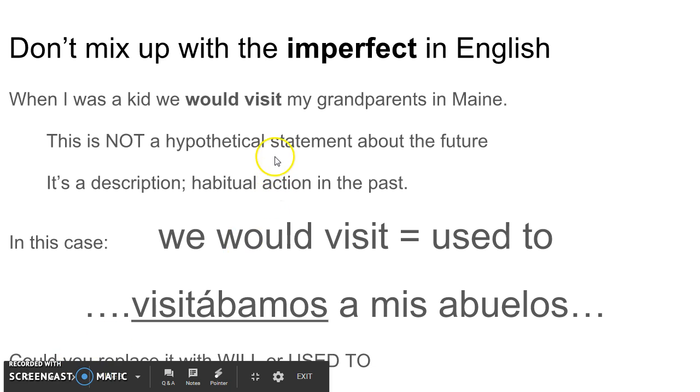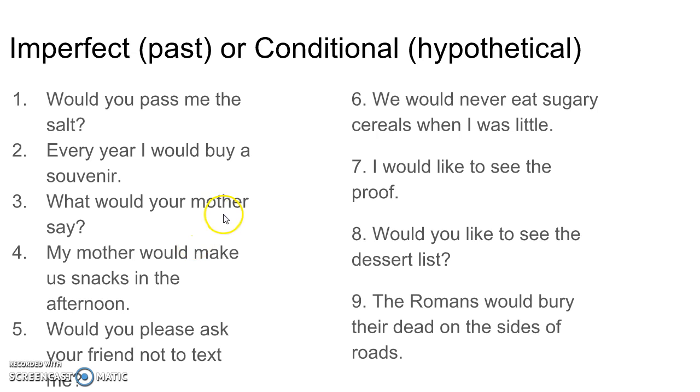So you can almost ask yourself, if you're trying to decide between the imperfect or the conditional, could I replace it with "will," or could I replace it with "used to"? Take a couple minutes, look through the sentences you see in front of you. Can you replace it with a will or a used to? If you can replace it with a will, then it's conditional because it's a hypothetical statement about the future. If you can replace it with a used to, it's an imperfect statement because it's about the past, a habitual action in the past. All right, take a couple minutes, go through these, see what you think.